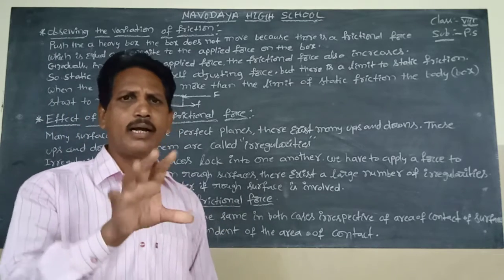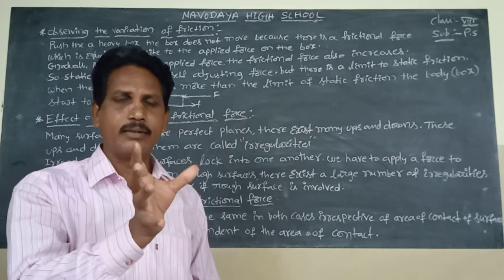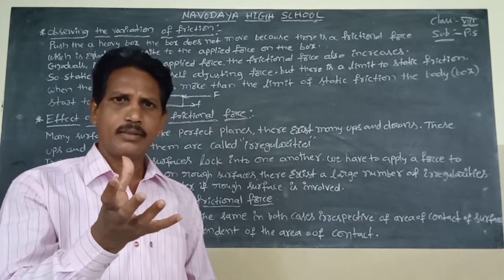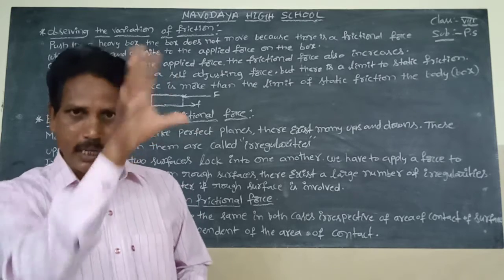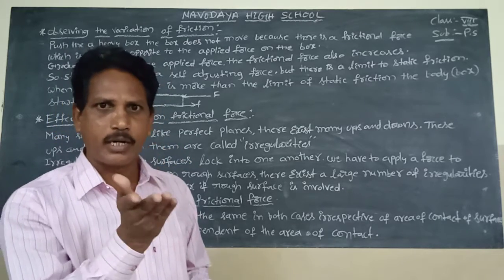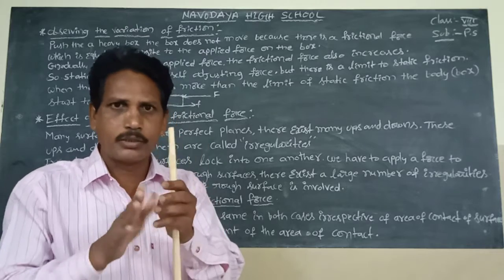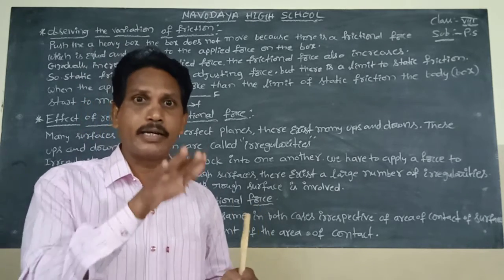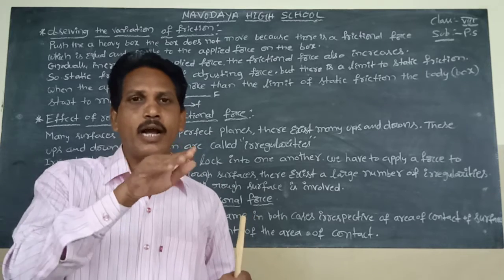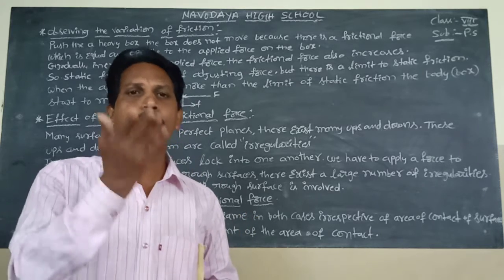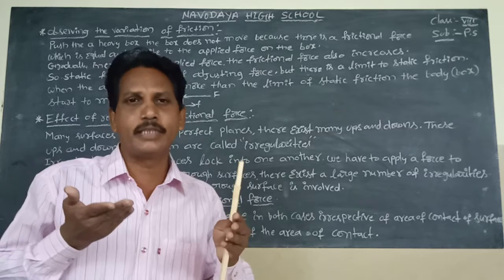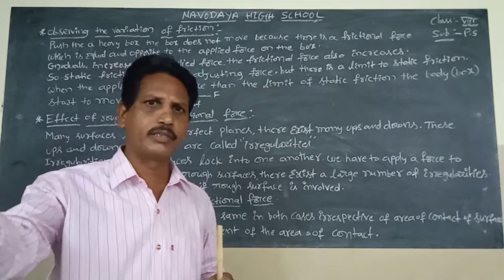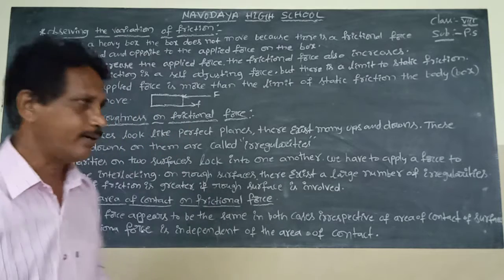Irregularities. Examine a bicycle tire, car tire, or bus tire. We will see irregularities, ups and downs, on the surface of tires, and on the surface of some shoes and chappals. The irregularities, ups and downs, produce more friction. That is the rough surface. We see this on the bottom of a shoe, the surface of a chappal, and the surface of some metal roads. Okay. Next one.